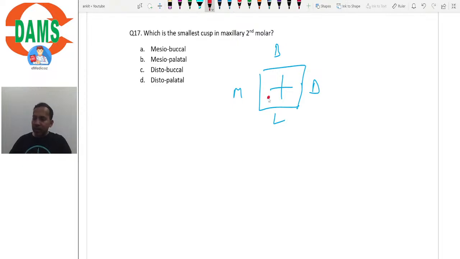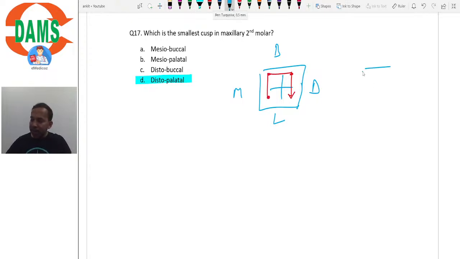So which is the largest cusp? This is the mesiolingual, followed by mesiobuccal, then distobuccal, and distolingual is the smallest cusp. So distolingual or distopalatal. So the correct answer here would be again option D, that is distopalatal cusp is the smallest cusp in maxillary second molar.